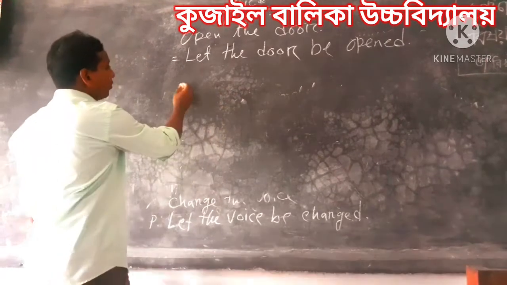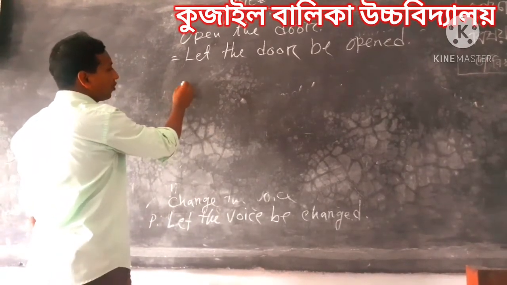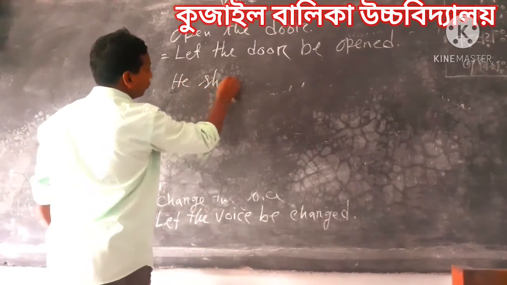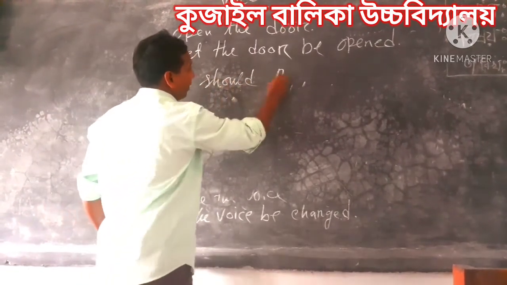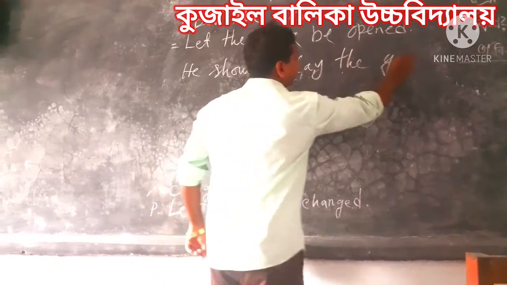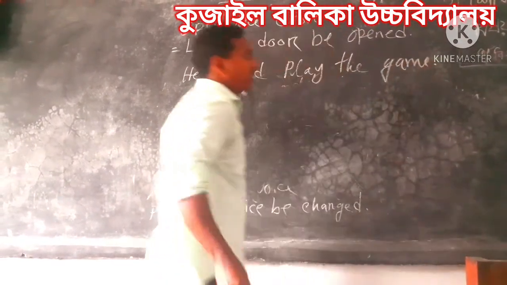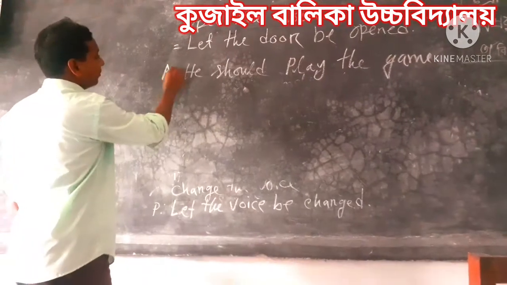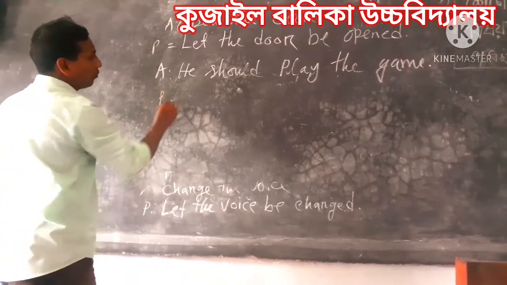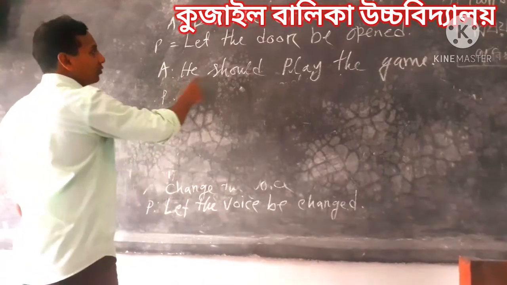So, another example of a modal auxiliary verb. He should play the game. This is active. If you want to make it passive, so at first, he should play the game.